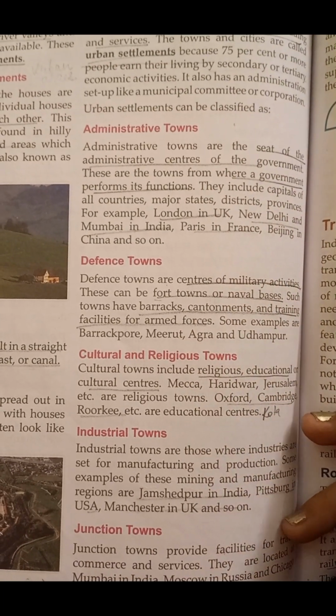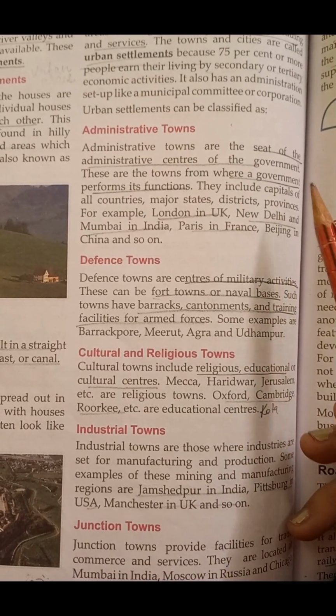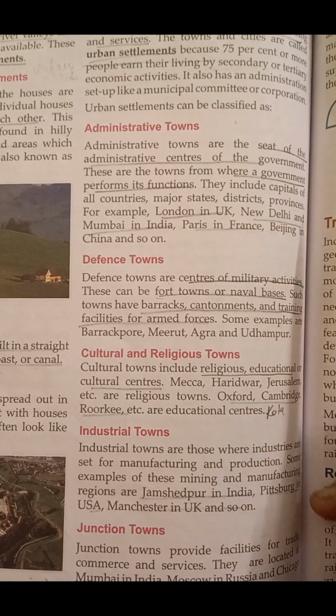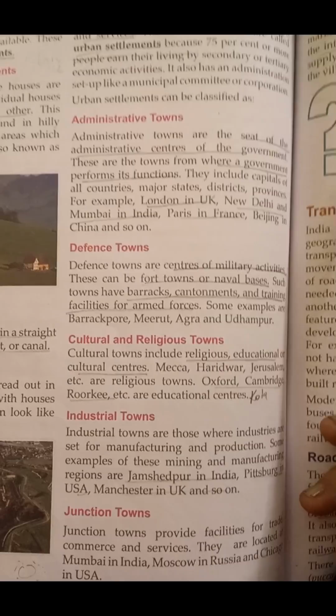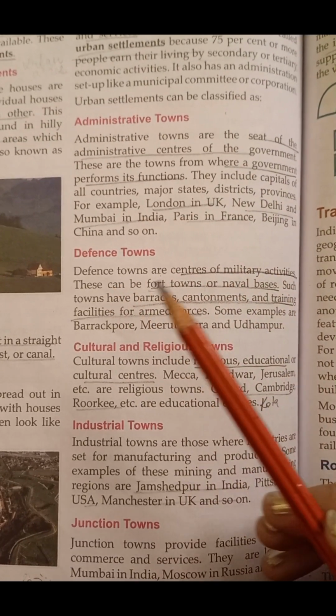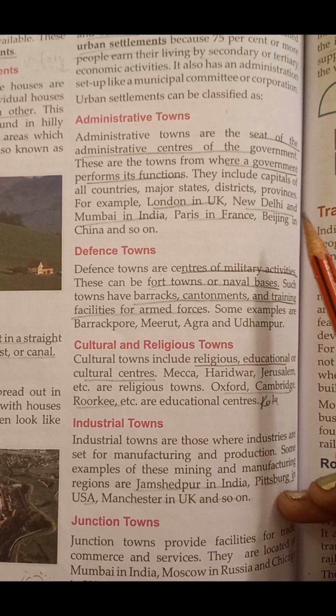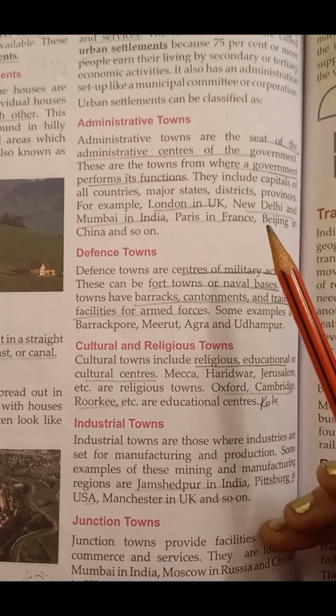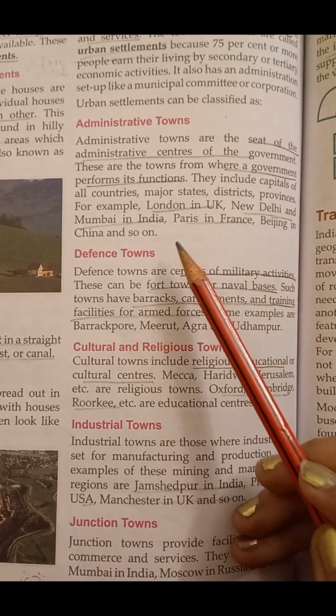Administrative towns are those towns from where the government or the officials handle all the administrative work. These are the towns from where a government performs its functions. They include capitals of all countries, major states, districts, provinces. For example, London in UK, New Delhi and Mumbai in India.